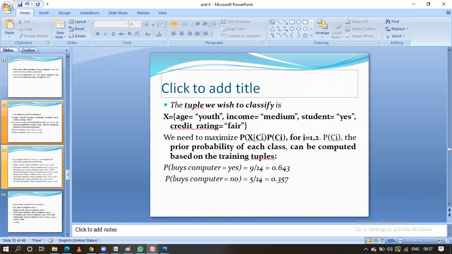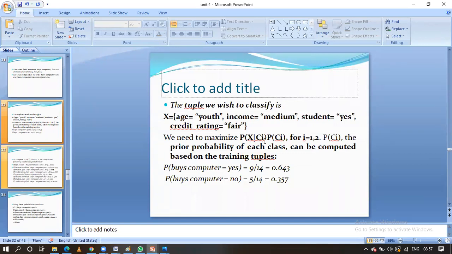That gives the probability for X given buys computer equal to yes. Likewise, we have to calculate the probability of X given buys computer equal to no. We have to calculate both.